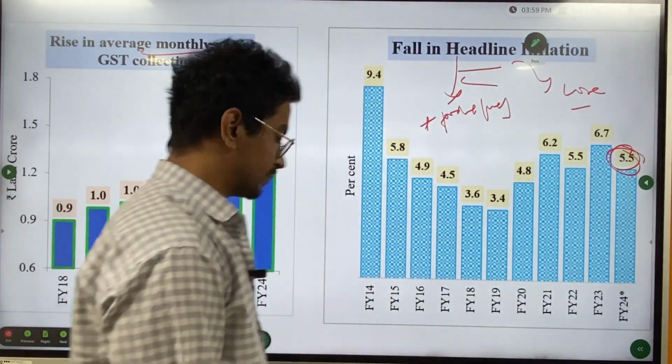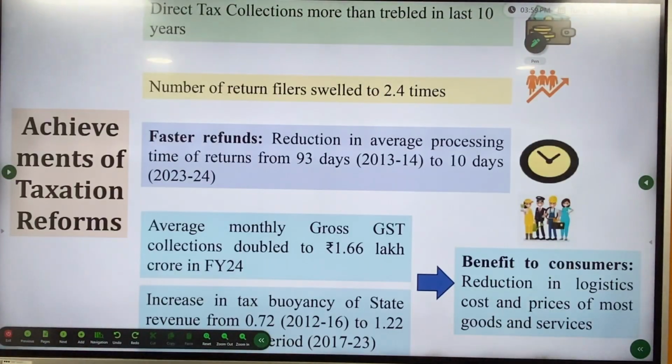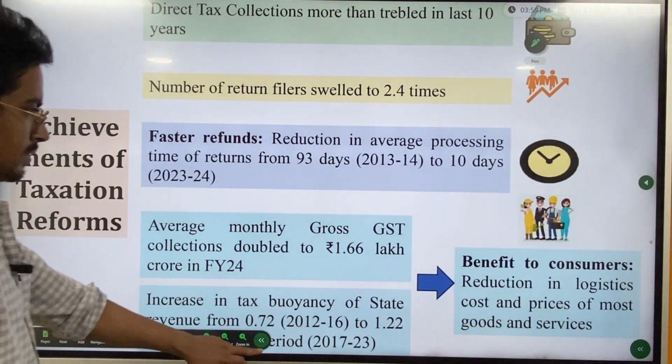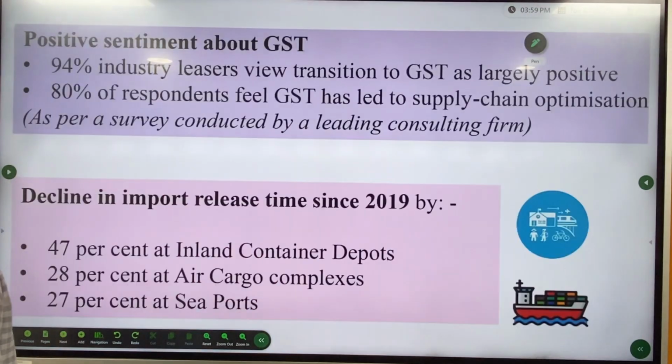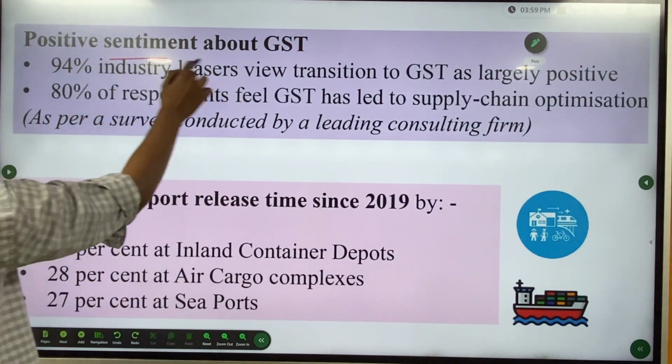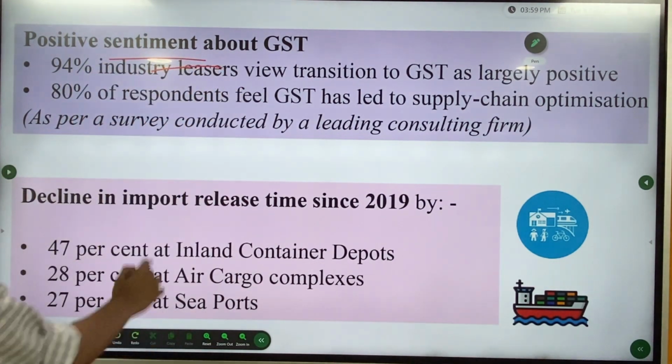So that's a good sign. Next, direct tax collection. You can read about this. What are the reforms, achievements? Positive sentiments about GST. You can read about this.